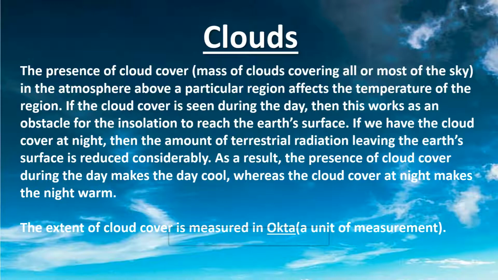A cloud cover is basically a mass of clouds covering all, or you can say most of the sky. The presence of cloud cover affects the temperature of a place. If cloud cover is seen during the day, it cools down the earth's surface, and if it is seen at night, it makes the night quite warm. The extent of cloud cover is measured in octa. Now, octa is a unit of measurement. You remember, it is a unit of measurement. A clear sky is 0 octas, while a totally overcast gray sky, as you can see on rainy days, is 8 octas.